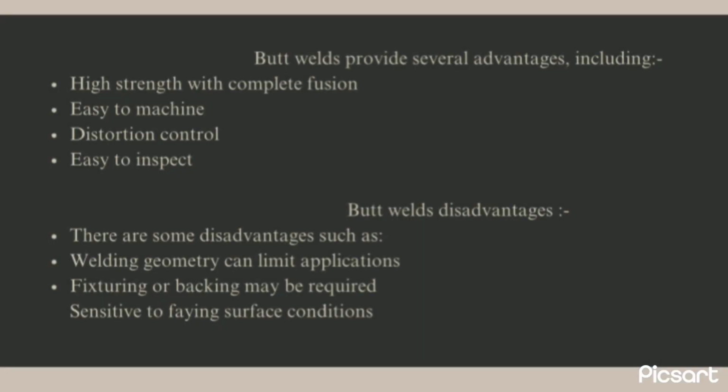Butt welds provide several advantages including high strength with complete fusion, easy to machine, distortion control, and lastly easy to inspect. There are some disadvantages such as welding geometry can limit applications, and fracturing or baking may be required, and sensitivity to varying surface condition.